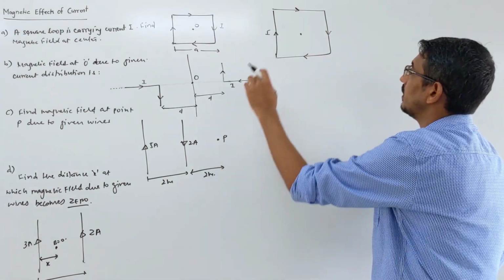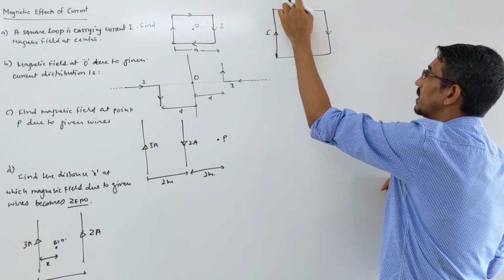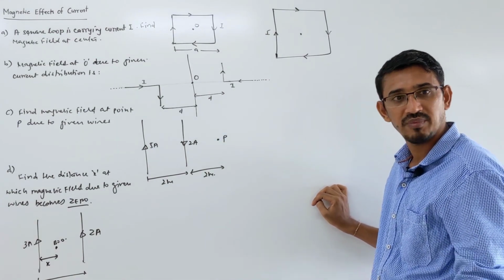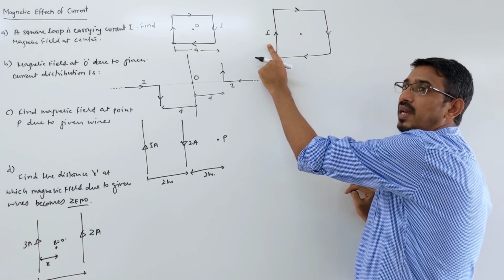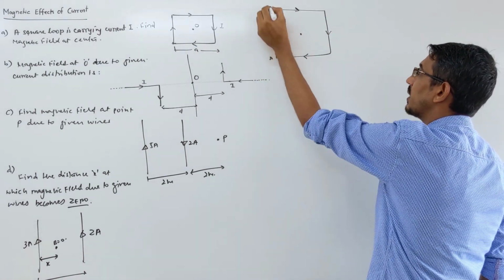Look here, this loop is nothing but 4 straight wires. These are 4 wires, one wire, this wire, that wire, that wire, right? Of the same length, carrying the same current, placed at the same distance, right? We find the magnetic field due to any one wire and we multiply it by 4 times.